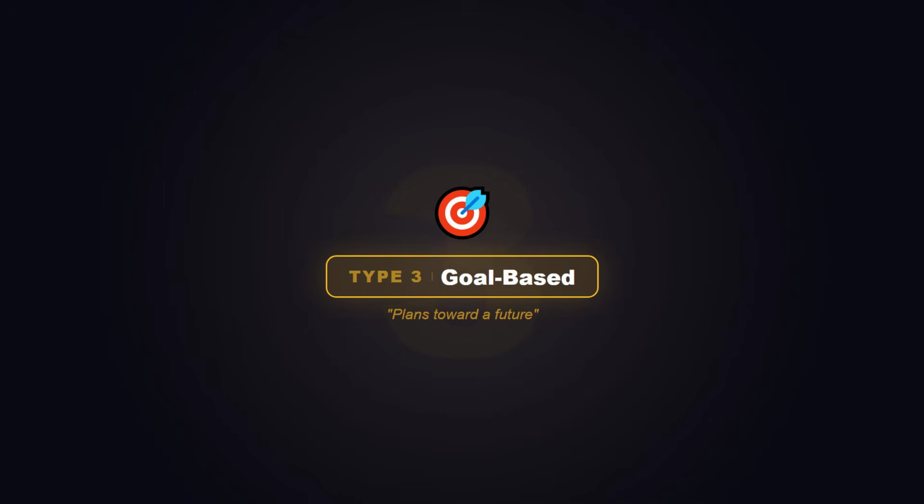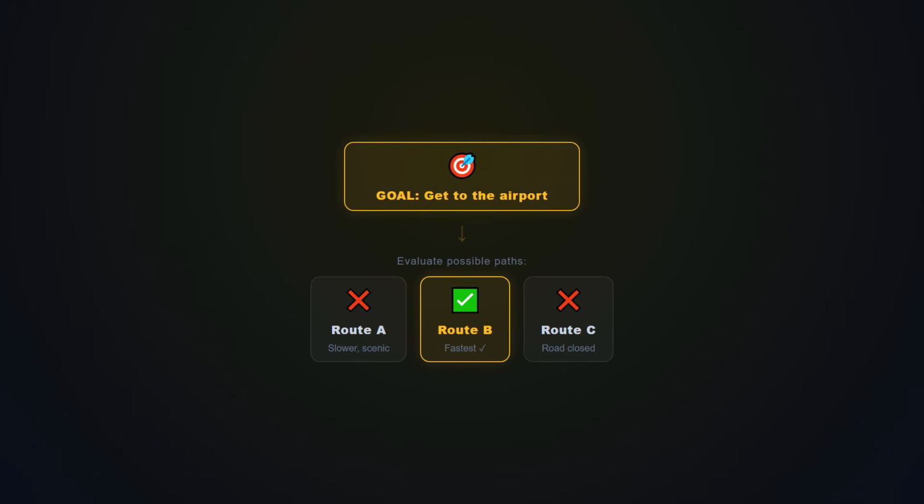Type 3. Goal-based agents. Now we're cooking. Types 1 and 2 are reactive. They respond to the present. Type 3 is proactive. It works toward a future. You give it a goal, and it figures out the steps to get there. This is where AI gets interesting for developers.